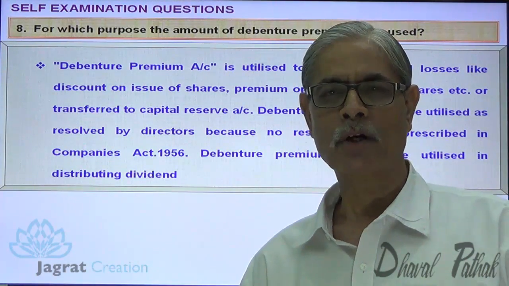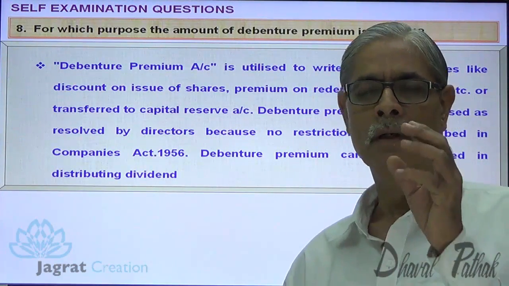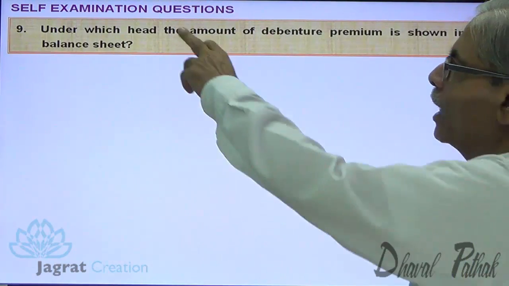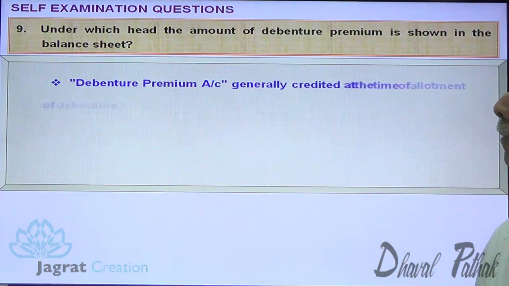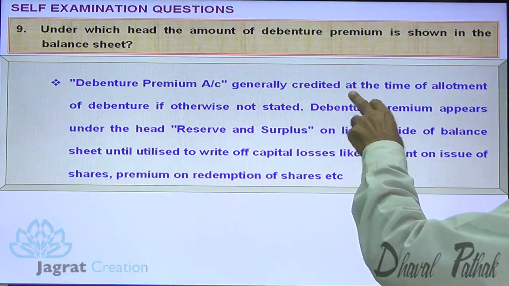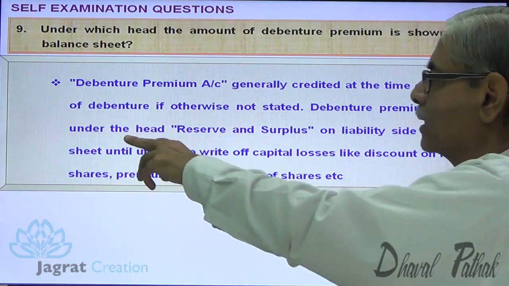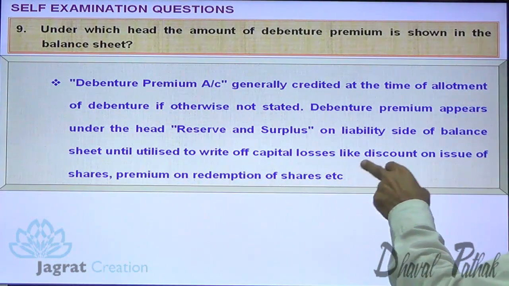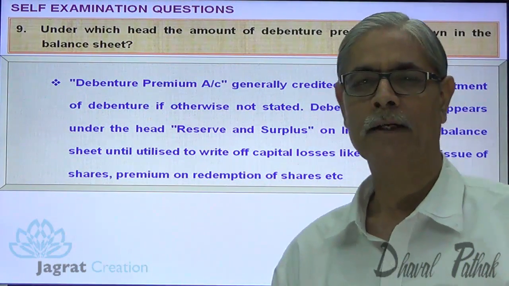This is the important point to be noticed for debenture premium. Debenture premium is a capital income of the company. Under which head is the amount of debenture premium to be shown in the balance sheet? It is generally credited to debenture premium account at the time of allotment of debentures, if not otherwise stated. Debenture premium appears under the head reserves and surplus on the liability side of the balance sheet and is utilized to write off capital losses like discount on issue of shares, premium on redemption of shares, etc.